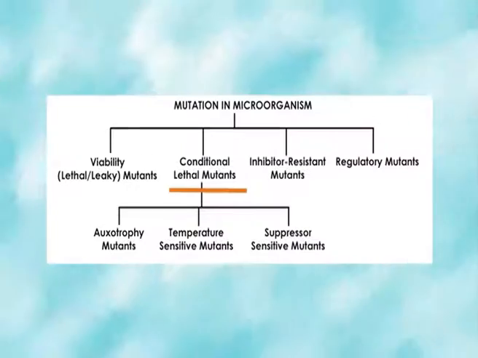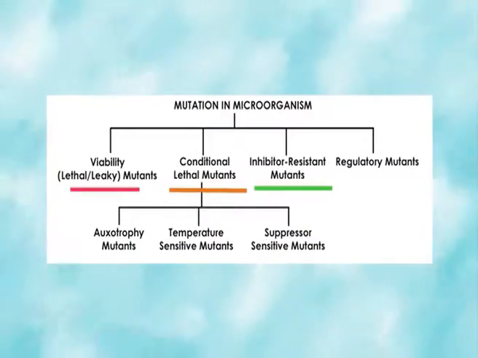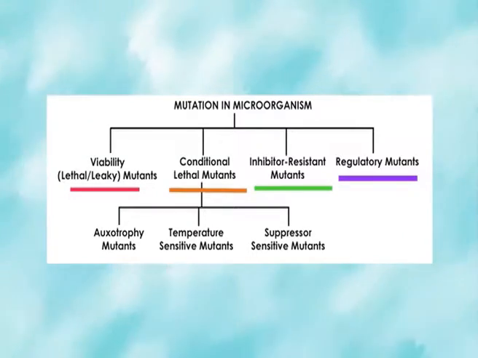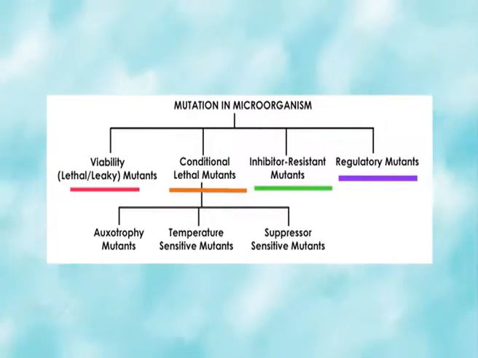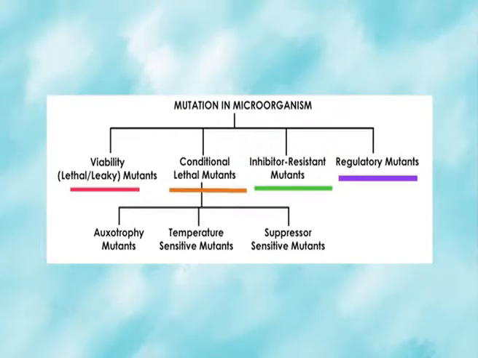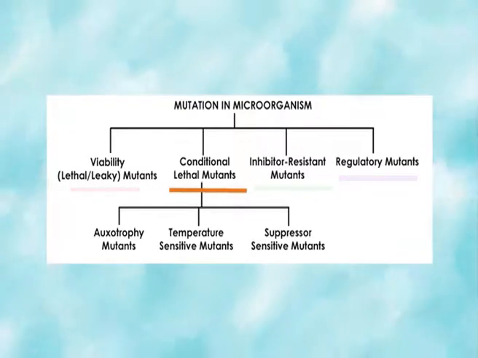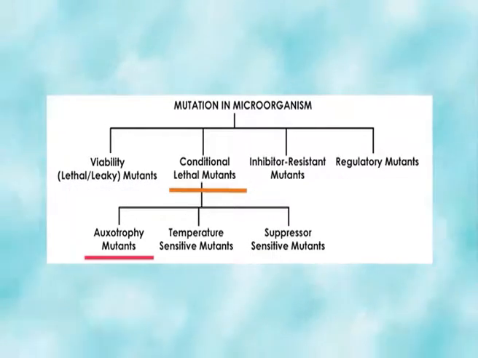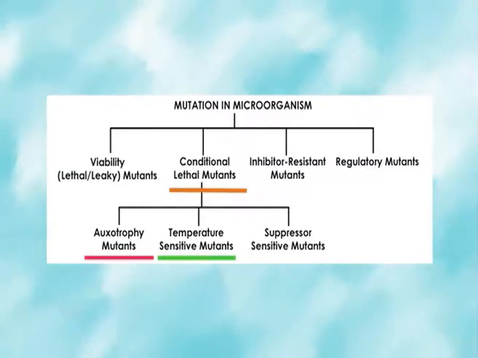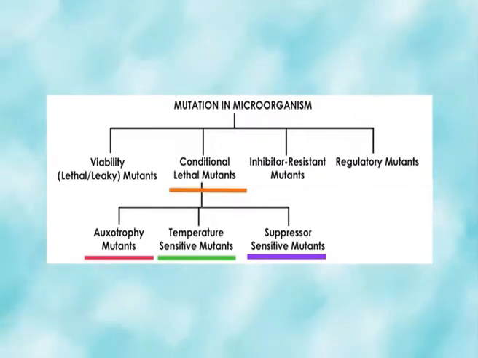In case of microorganisms, like in Neurospora and yeast, we can find loss of and gain of function. But in case of microorganisms, since they grow in the culture medium, they can be selected. The phenotypic effects are related to conditional lethal, leaky, inhibitor resistant and regulatory. Conditional lethal means viable at the permissive condition, non-viable at the restrictive condition. It may be auxotrophic mutants, temperature sensitive mutants or suppressor sensitive mutants.